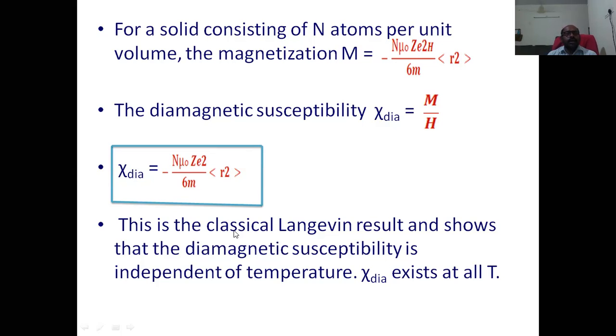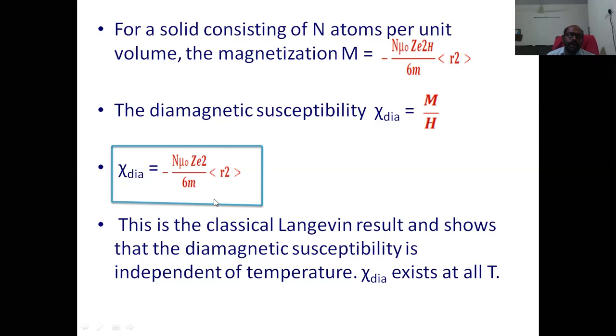So here we got the expression for the susceptibility of a diamagnetic material, and it can be calculated once we calculate the expectation value of r square. This is called the classical Langevin result.